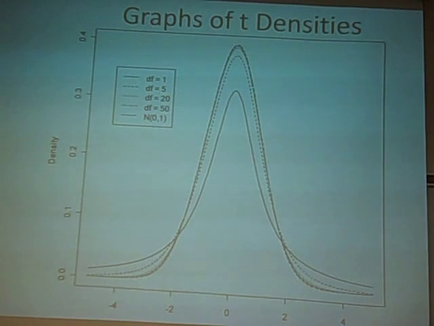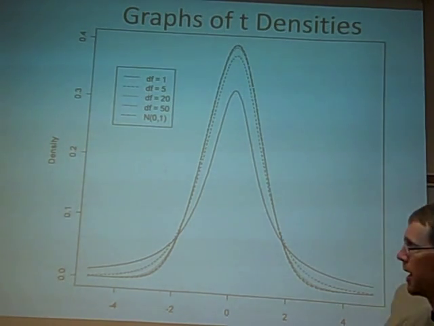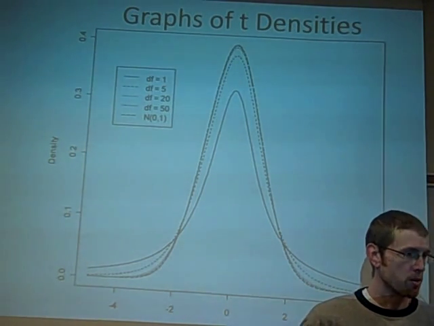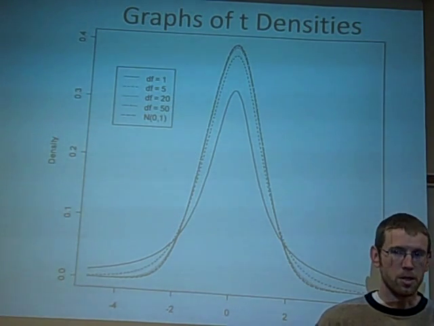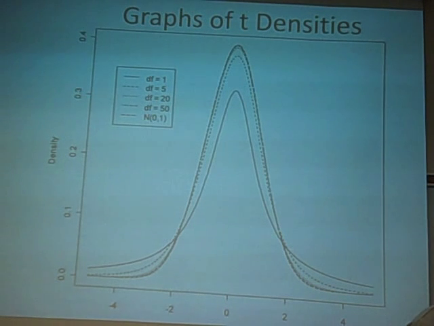And if for some reason I was to draw a t density curve that had 1,000 degrees of freedom or 10,000 degrees of freedom, it would be almost exactly where the z is. It never actually gets there, but it gets really, really close. I guess in theory, if you could have infinite degrees of freedom, it would be the z. Yeah, that's a good point. So any questions about that?